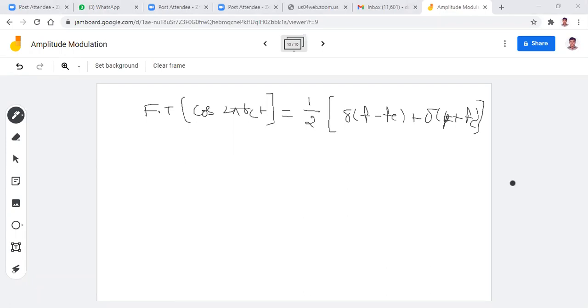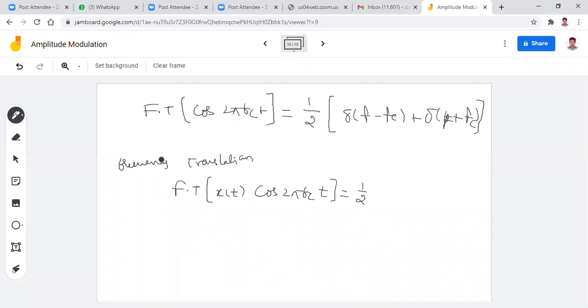Now I want to use the frequency translation property, or frequency shifting property. The Fourier transform of x of t cos 2 pi fc t equals, applying the frequency translation property, 1 by 2 times x of f minus fc plus x of f plus fc. This is very, very important. Throughout this subject, you have to use this property.